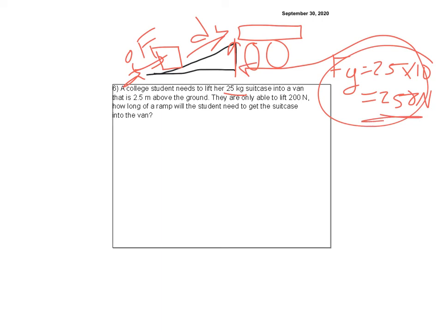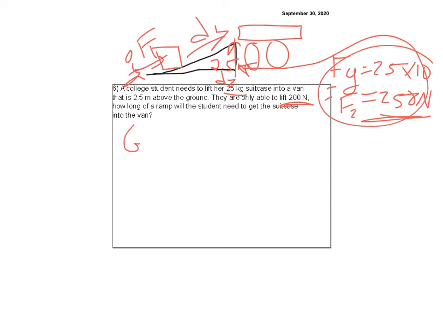So I have to lift 250 newtons, but I can only push with 200 newtons, right? And it says the height of the van is 2.5 meters. So this is 2.5 meters, which would be D2. And this would be F2, because that's what I need the machine to do for me. It's going to lift it up.